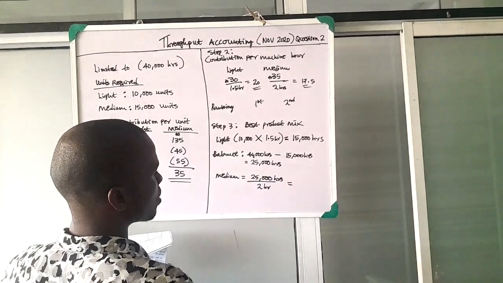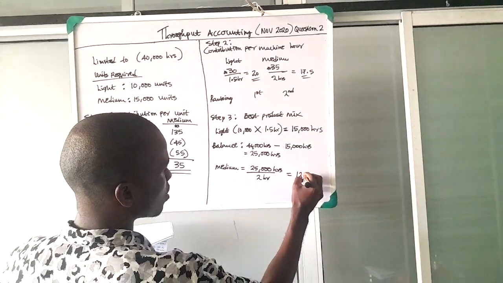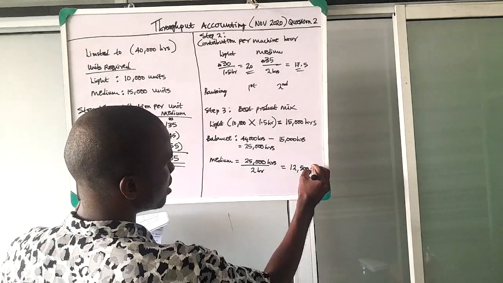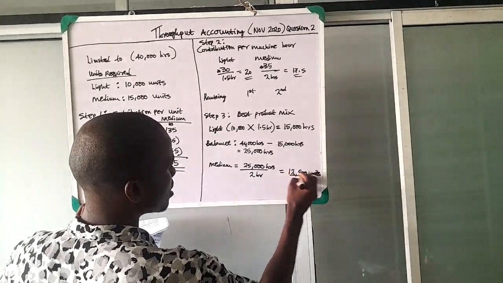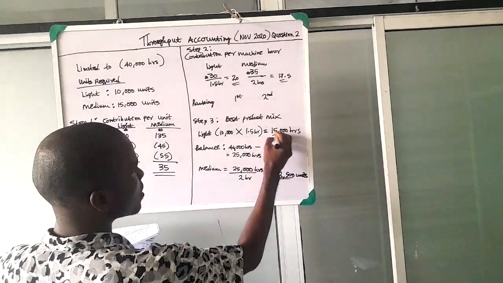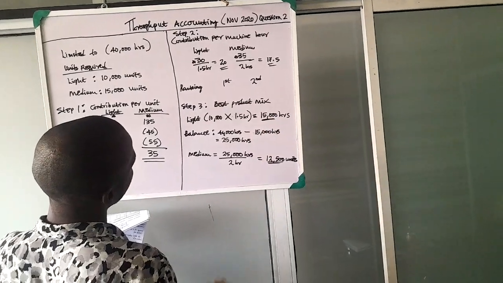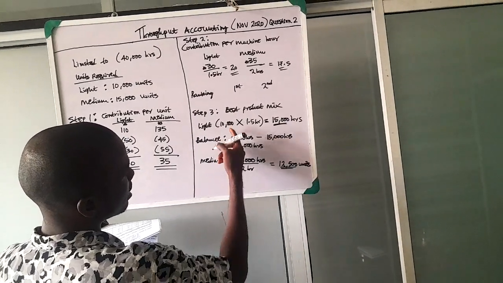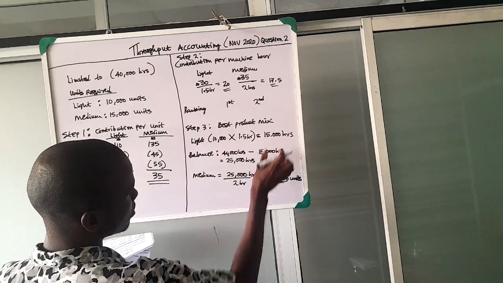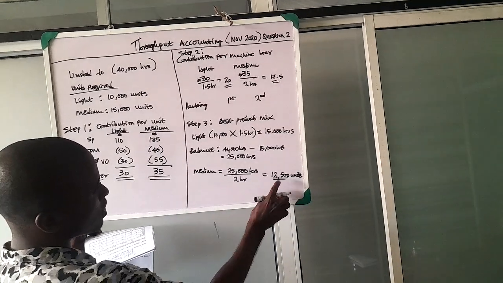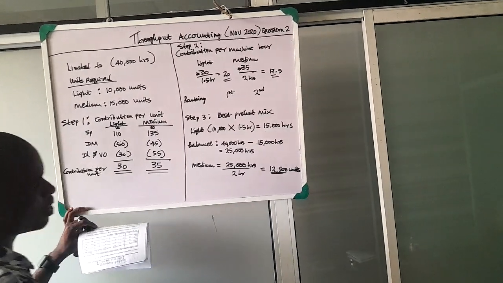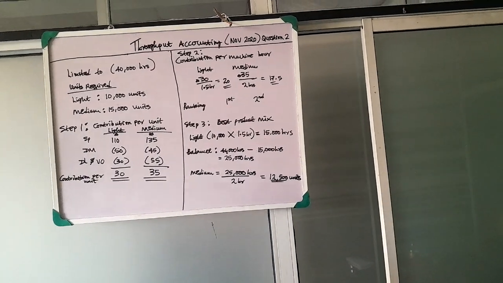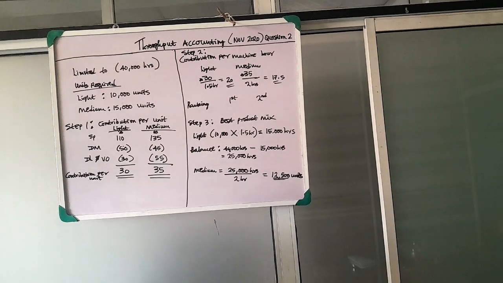That should give us 12,500 units. So what it means is we are producing 10,000 units for light and 12,500 units for medium. That's what you are going to be producing.